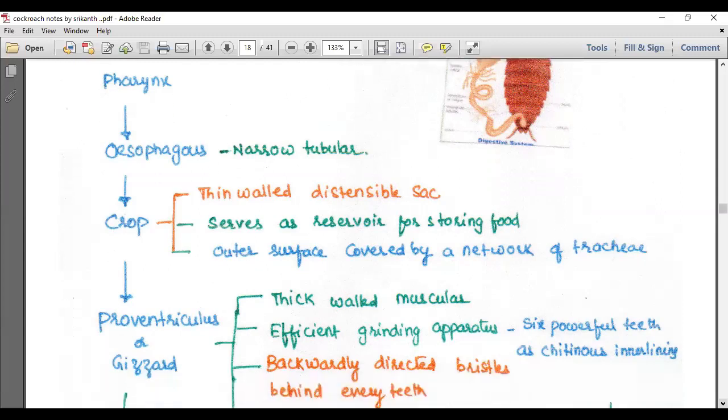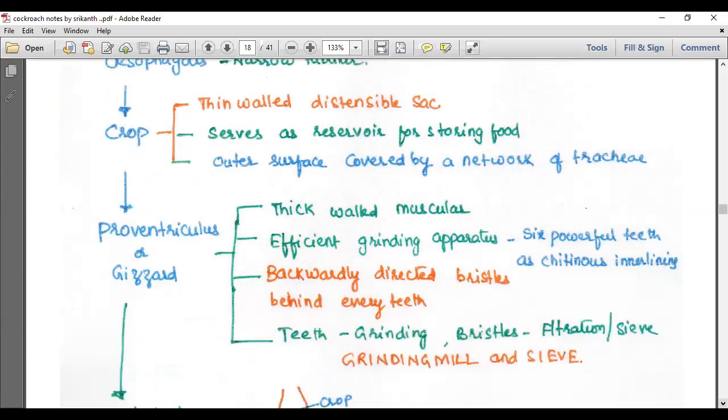Now, the crop opens into the proventriculus or gizzard, a thick-walled muscular structure. Gizzard is an efficient grinding apparatus. Six powerful teeth are present as chitinous inner lining.